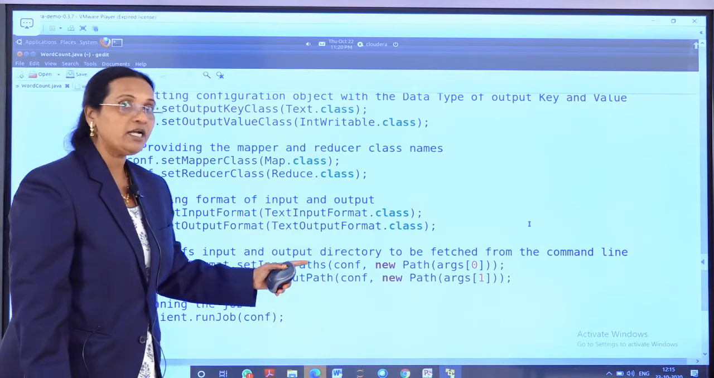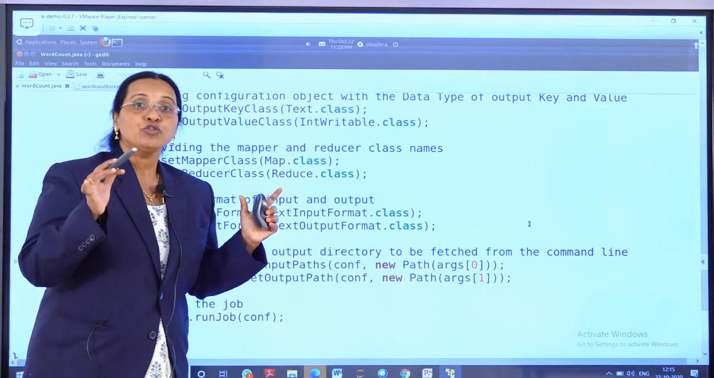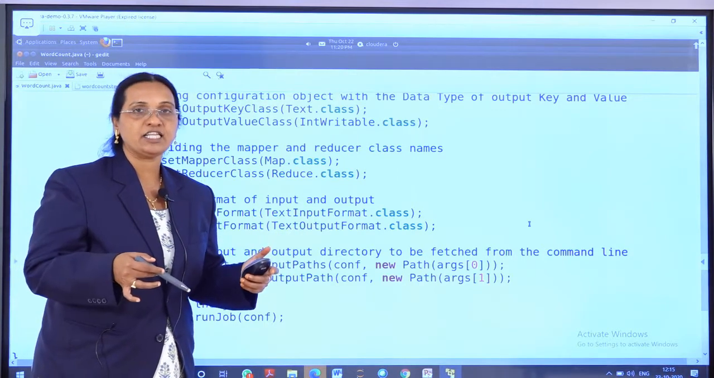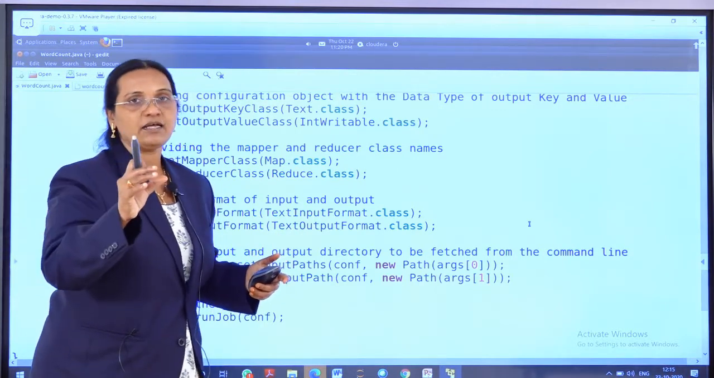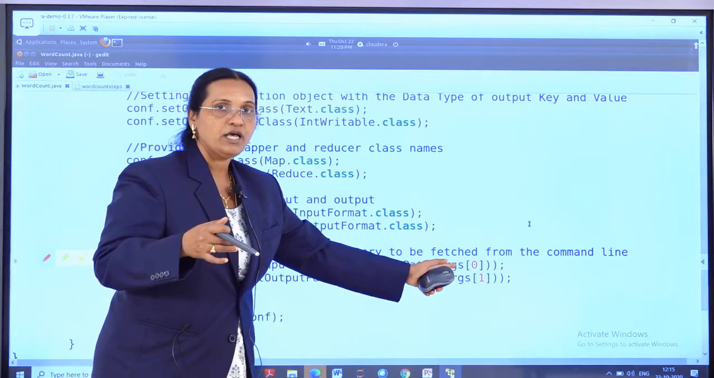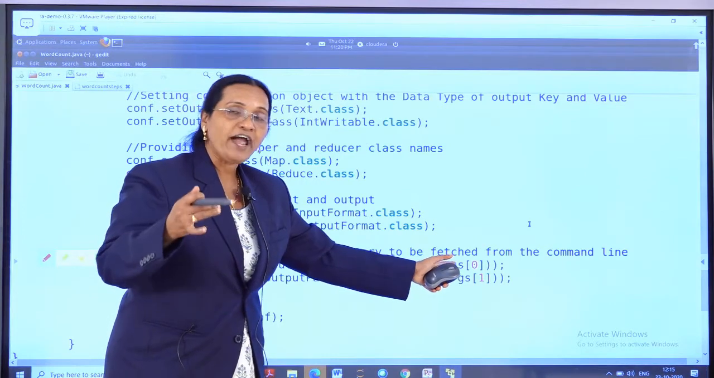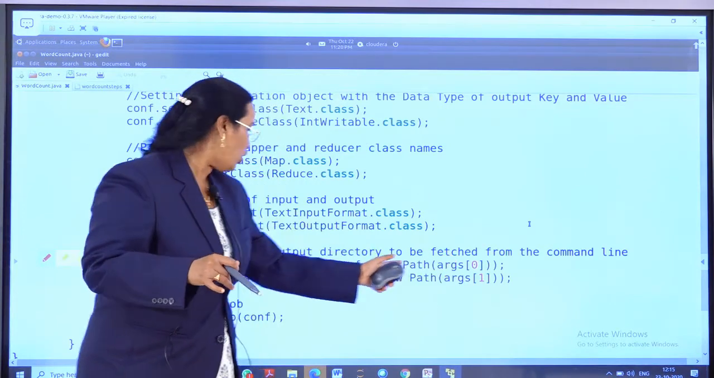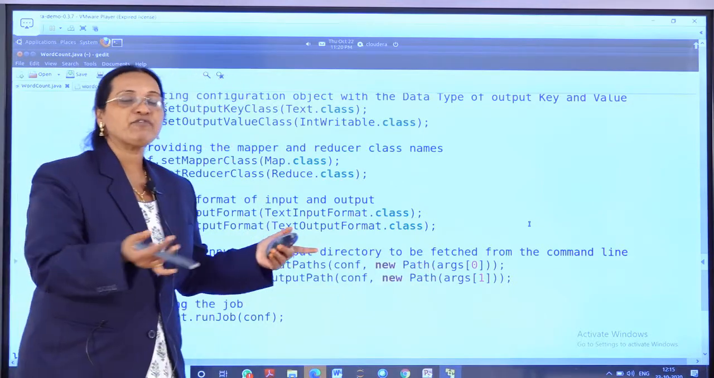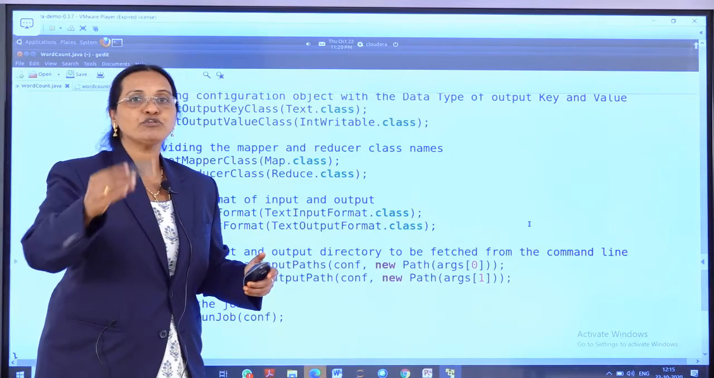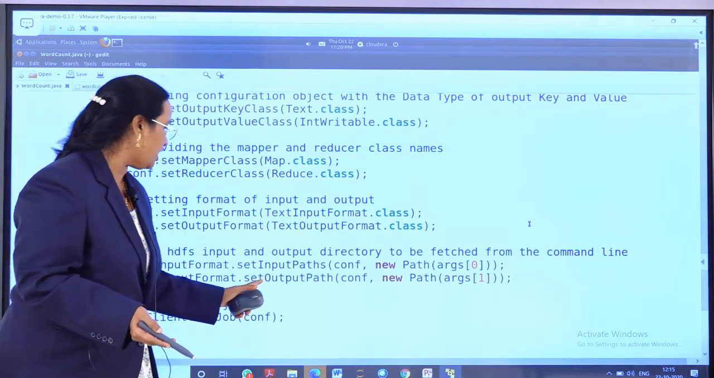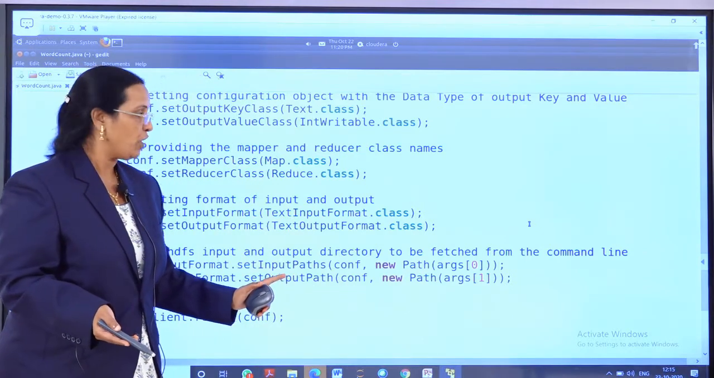args[0] is nothing but my input file. That means through this word count program, whichever input file you want to perform the analysis on, wherever you kept that file in the HDFS, that path you have to give; that is args[0]. I repeat once again, whichever file you want to analyze is your input file, which I am giving as args[0]. And after performing the analysis, wherever you want to store the output, that output path I am giving as args[1].